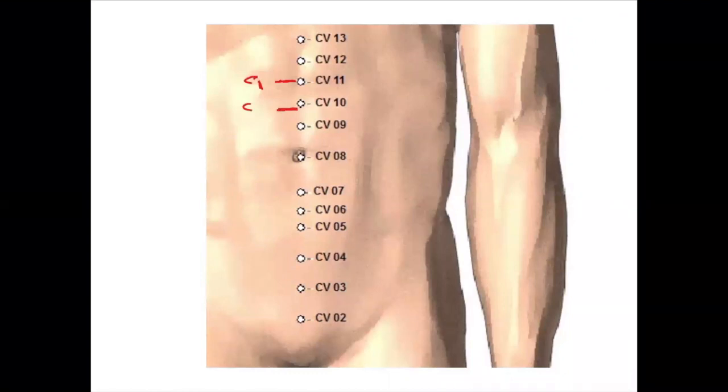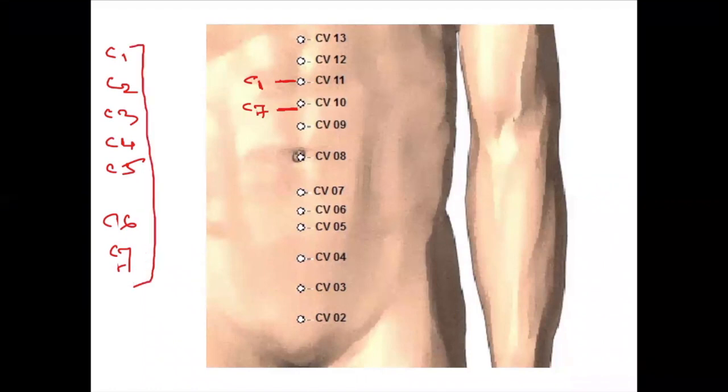This is the location of cervical 7. And we know when we talk about our neck, we have cervical 1, 2, 3, 4, 5, 6, and 7. We have total 7 cervical vertebrae. And if there is any problem in these cervical vertebrae, then we suffer with neck pain. Then the doctor tells you that you are having cervical spondylosis. So cervical spondylosis is the compression and osteophyte formation and some problem in between the cervical vertebrae.